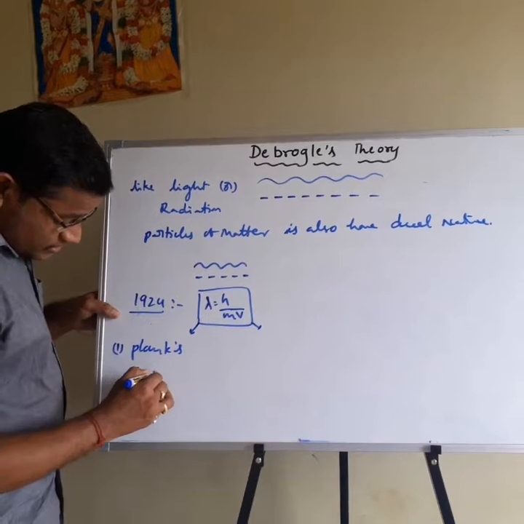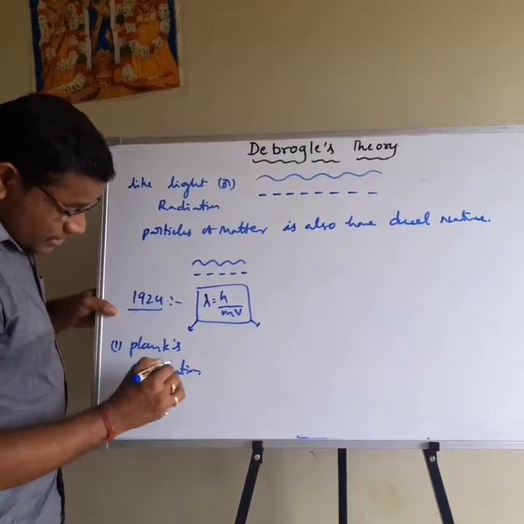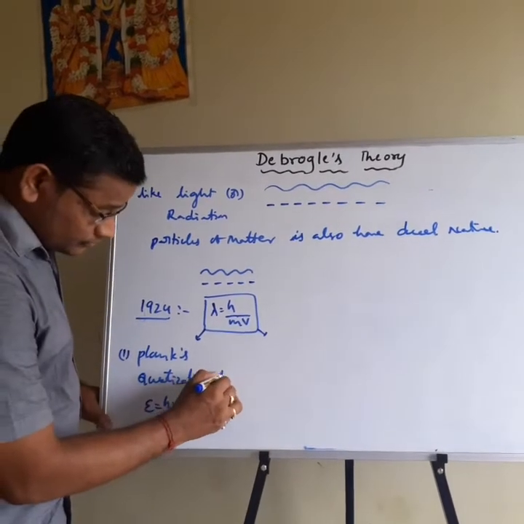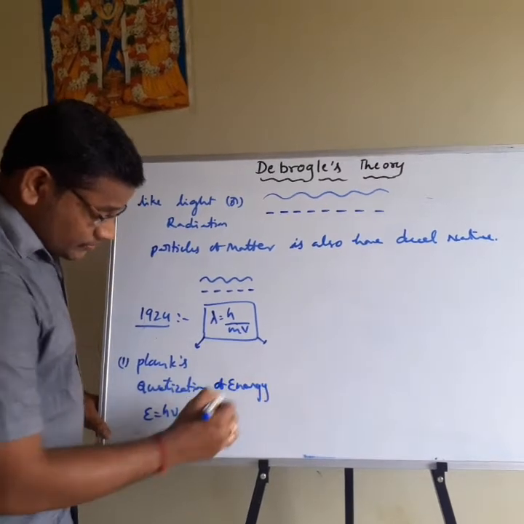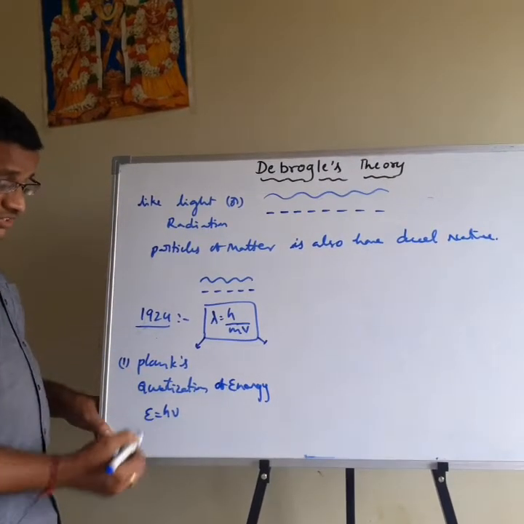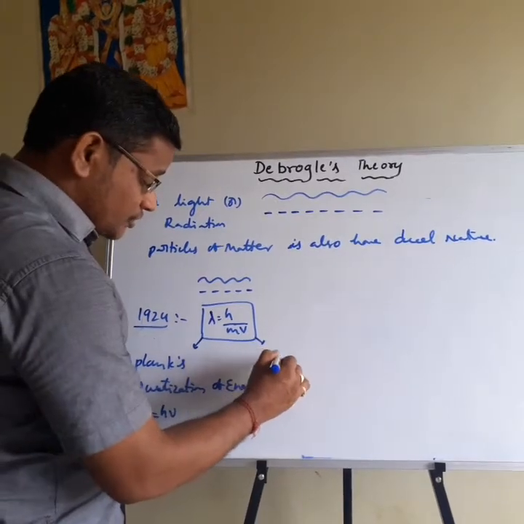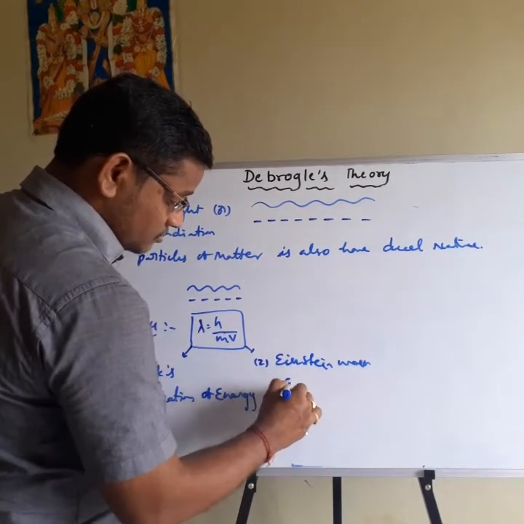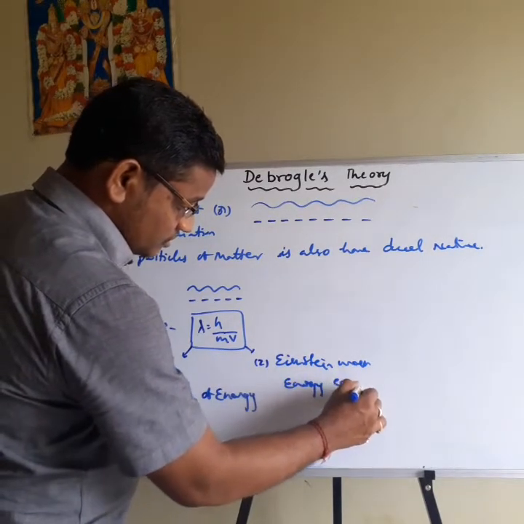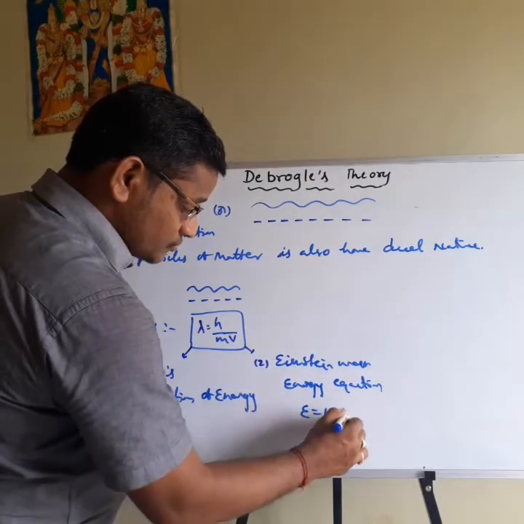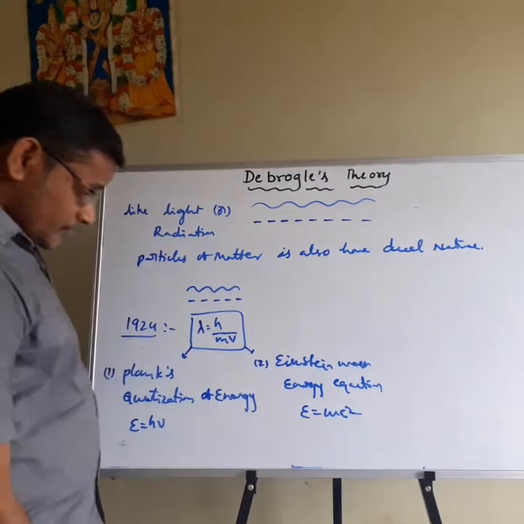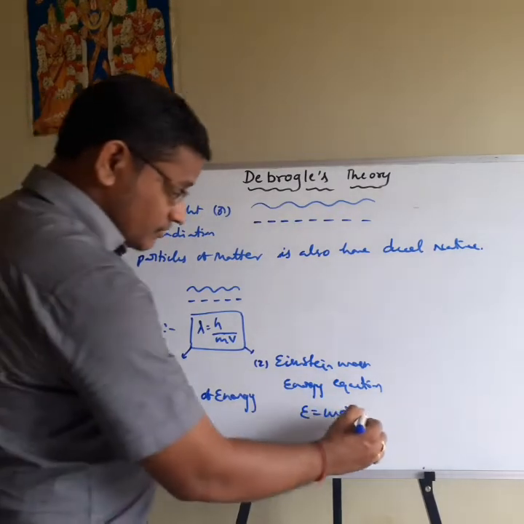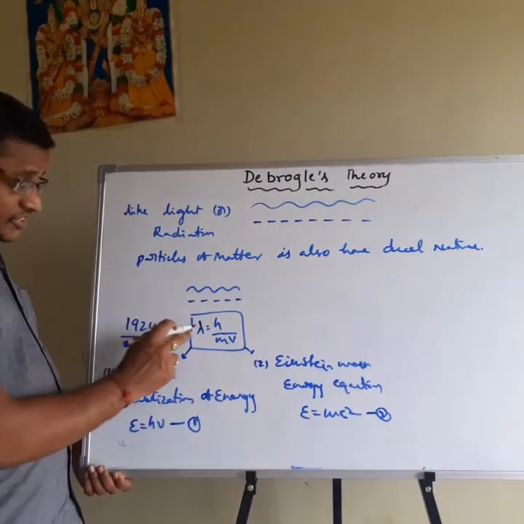According to Planck's quantization of energy, E is equal to h nu. So that is equation 1, E is equal to h nu. Then the second equation is the Einstein mass energy equation, E is equal to mc square. So this is the second equation. By comparing equation 1 and equation 2, de Broglie derived this equation.